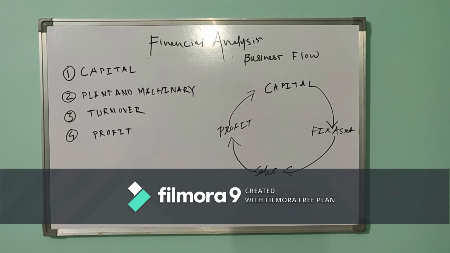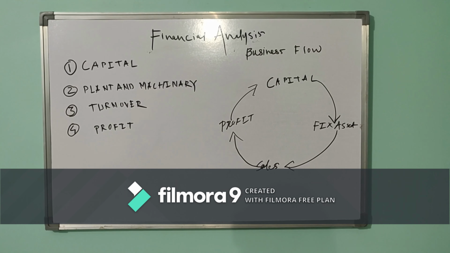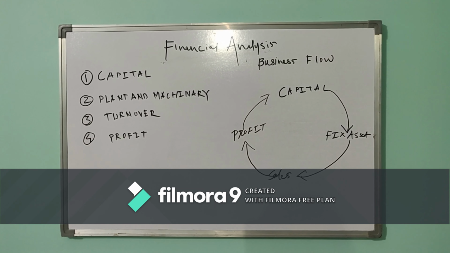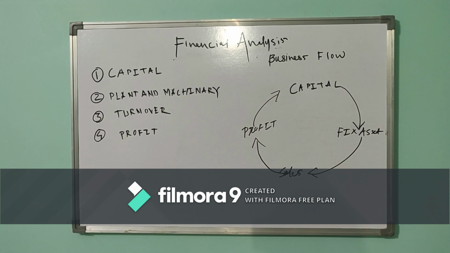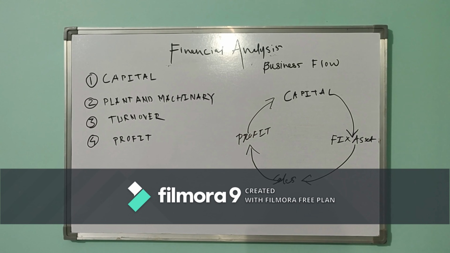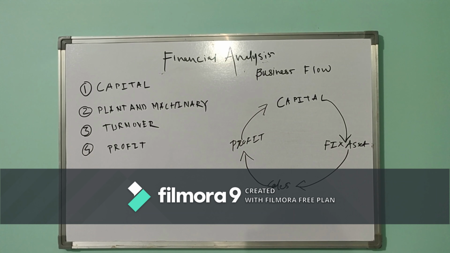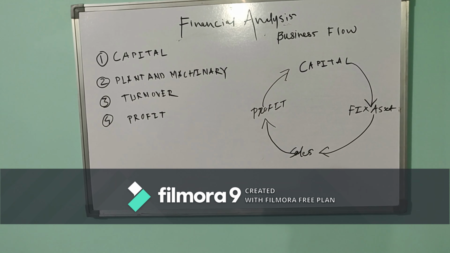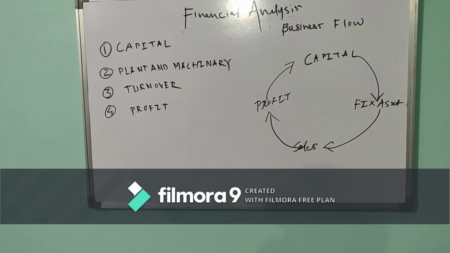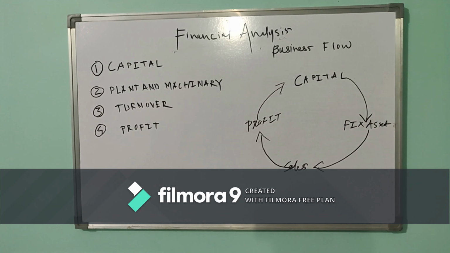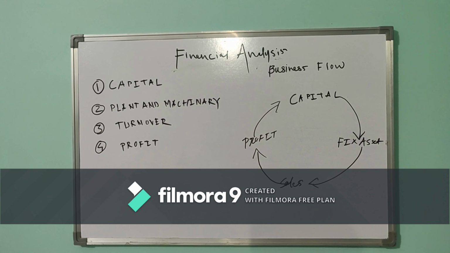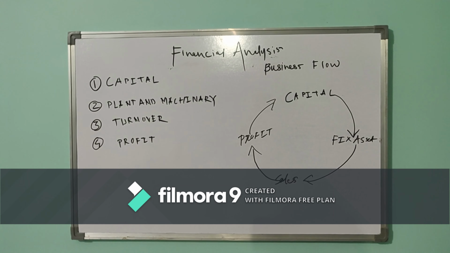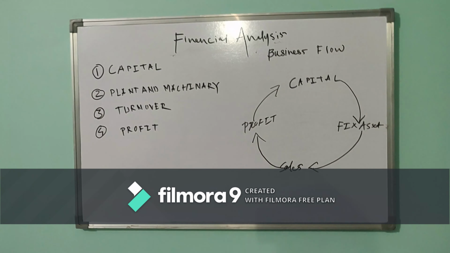From capital, plant, machinery, land. As per financial analysis, we have to call it a fixed asset. So plant and machinery and land will be your fixed asset. From that fixed asset, you have to make the goods ready. Suppose you want to make a mobile, you make the mobile from plant and machinery, and then you are selling it. So as per the diagram, from fixed asset we are able to make the sales, and from sales we are making the profit. This is the simple business flow which comes to your mind when you are going for any business.